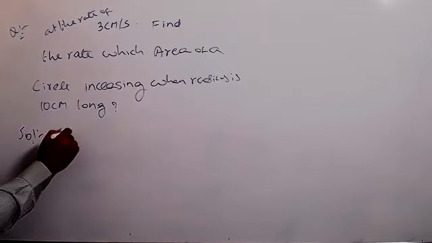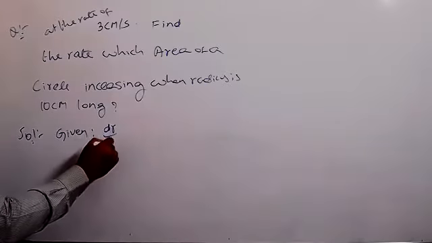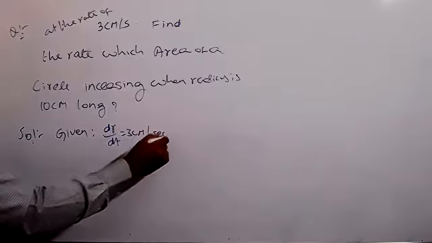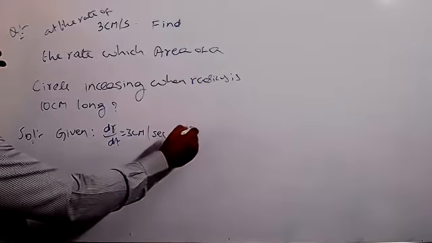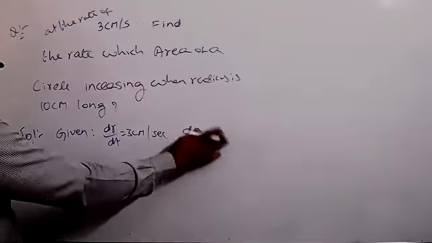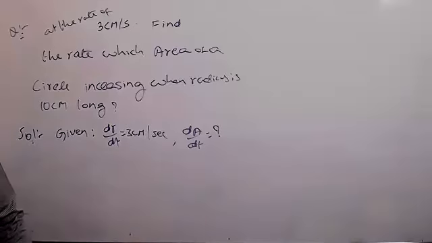Sir, is the answer 60 pi? Very good. Given dr by dt equal to 3 centimeter per second, and we have to find dA by dt equal to how much? This is the question mark. All the problems you can take like this. Okay, now we can write.